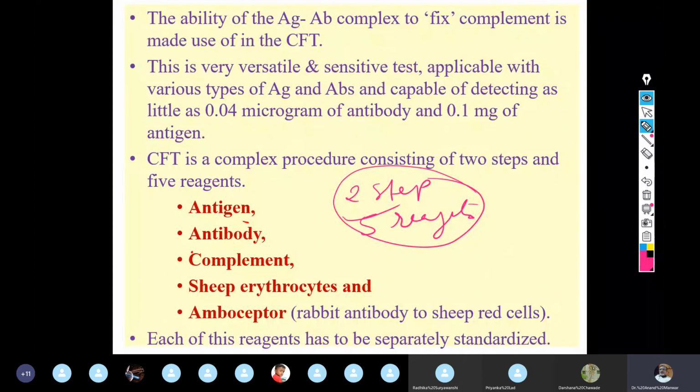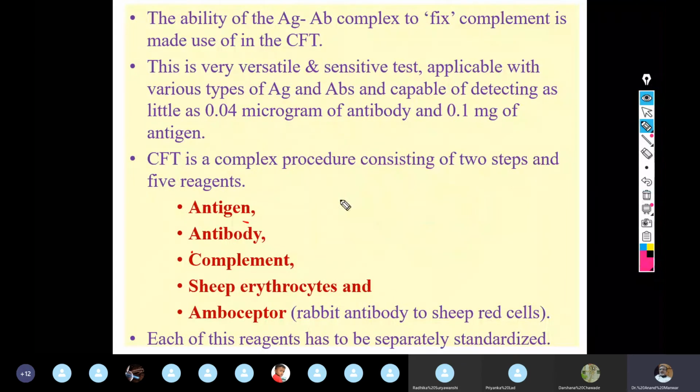It is referred to as amboceptor. Now before you start the reaction in vitro, it is essential that each of these reagents which is to be utilized in the complement fixation test needs to be standardized.